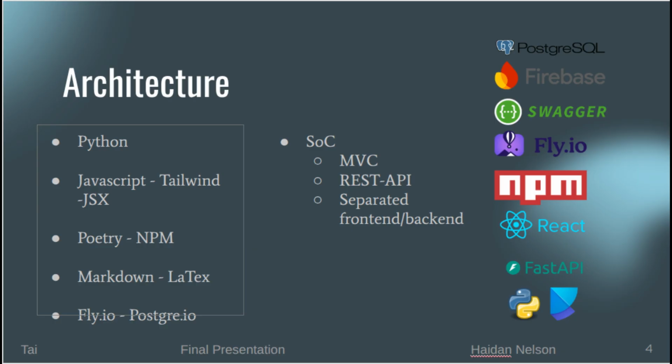We use Poetry and NPM for our package management for our backend and front end respectively, and we use Markdown and LaTeX in order to style chat responses when we're receiving them from OpenAI. Fly.io is where we're hosted, and we use a Postgres.io managed Postgres database in order to store our persistent data. We designed TIE with a model view controller architecture in order to make sure we had good separation of concerns and a scalable design for the future. We use a REST API and a separated front and back end to ensure that we are following good coding protocol and our code is easily maintainable and usable.